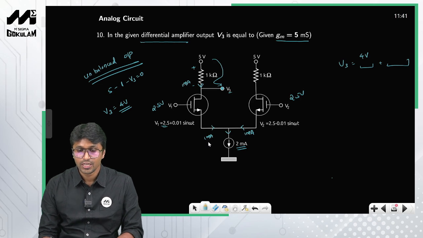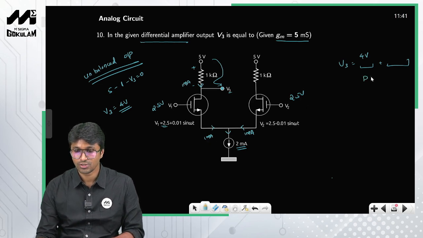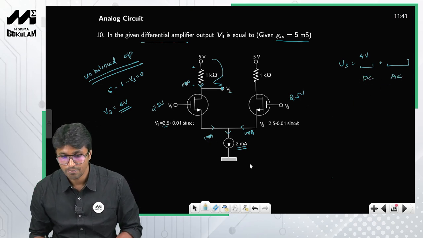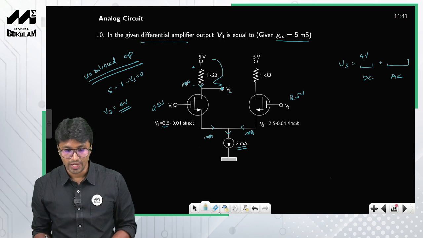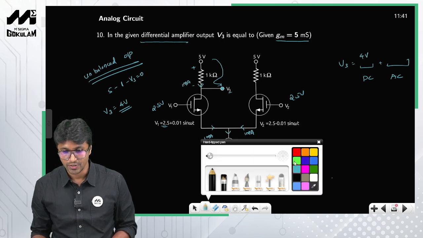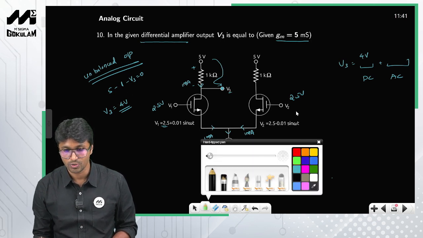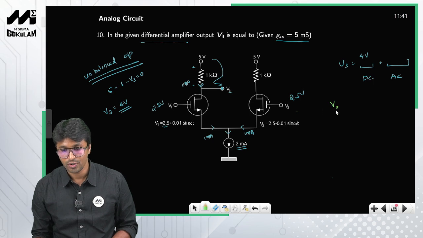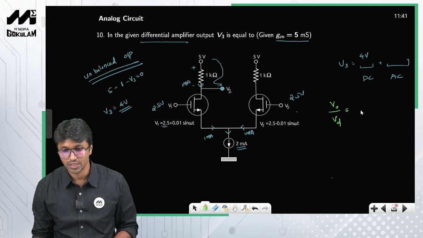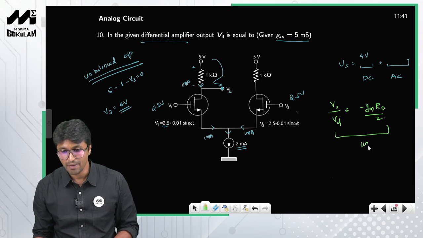Now similarly you have to perform the AC analysis. So this is DC and you have to perform AC analysis, right? Now if you carefully observe this, this is a differential amplifier with unbalanced output, right? In this case we have already calculated the differential gain for unbalanced output. For unbalanced output, the differential gain is minus Gm Rd by 2, right? So this is for unbalanced output.